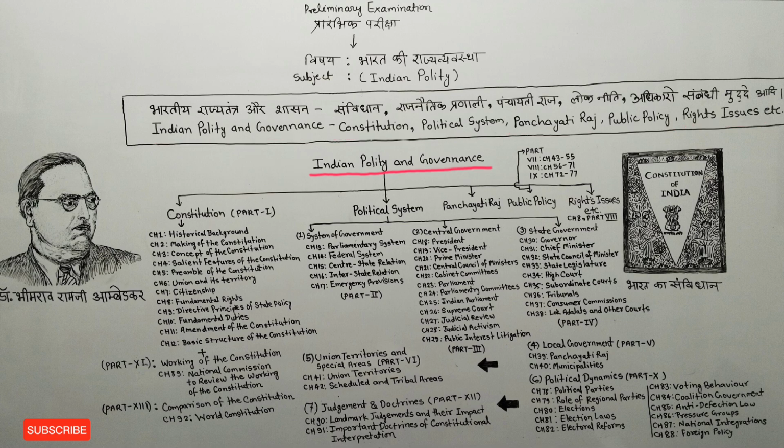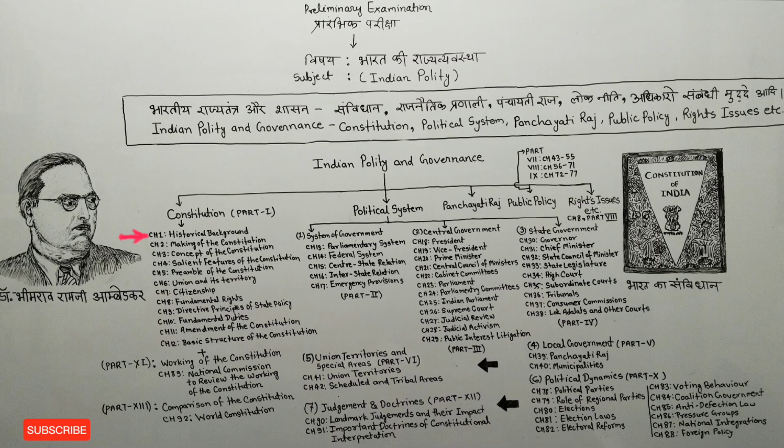So first of all, it is written here Indian Polity and Governance, which in Hindi we call Bharatiya Rajya Tantra or Shashan. The first topic inside this is Constitution. Friends, under which we have to read things from chapter 1 to chapter 12 of M. Lakshmikant sir's book. As you can see here, I have written the names from chapter 1 to chapter 12.